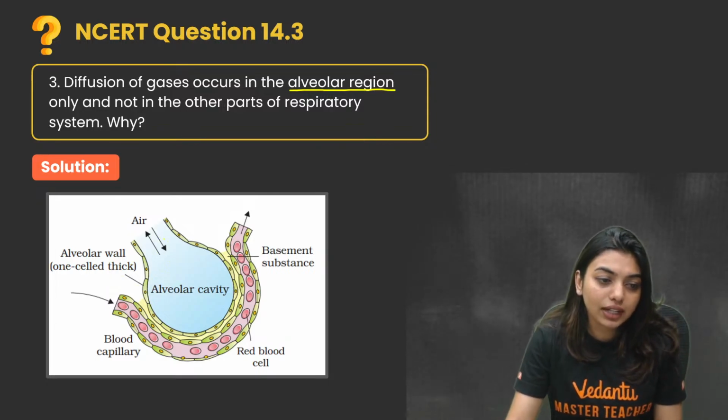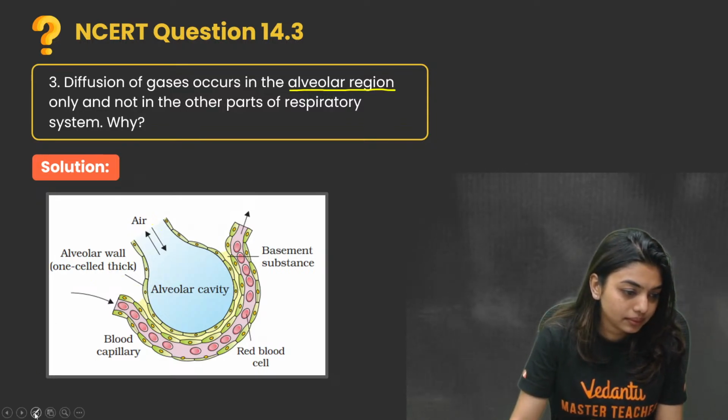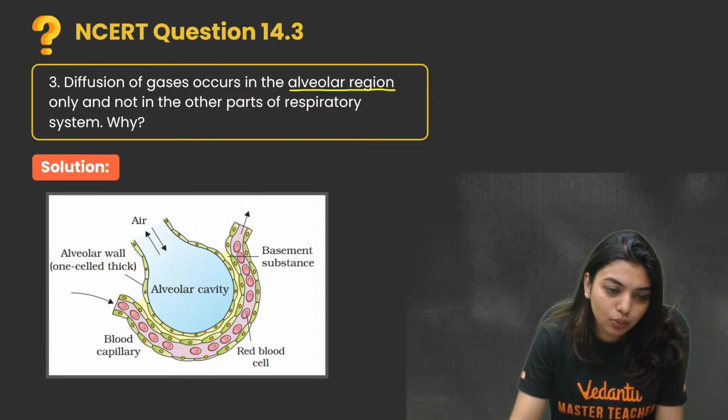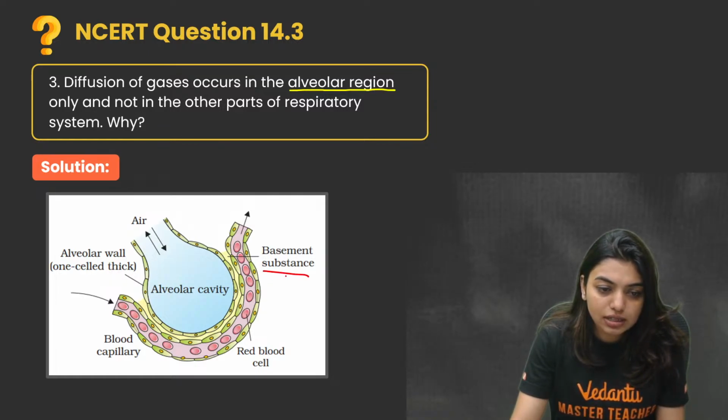Now, all of you look here, three layers are there. There is an alveolar wall. Then there is a non-cellular part in the middle, called the basement membrane.